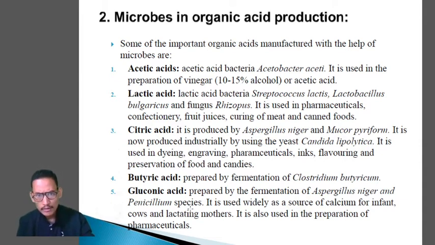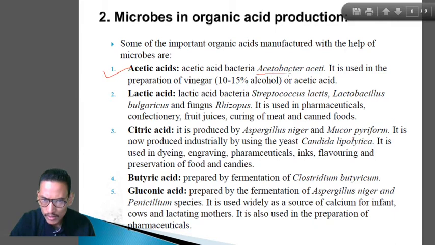We have different types of organic acids which are manufactured by the application of microbes. The first one is acetic acid. Over here, remember the names of the microbes and their uses. Commercial acetic acid is produced from fermented alcohol with the help of acetic acid bacteria known as Acetobacter aceti. So this is the name of the bacteria from which acetic acid is produced.